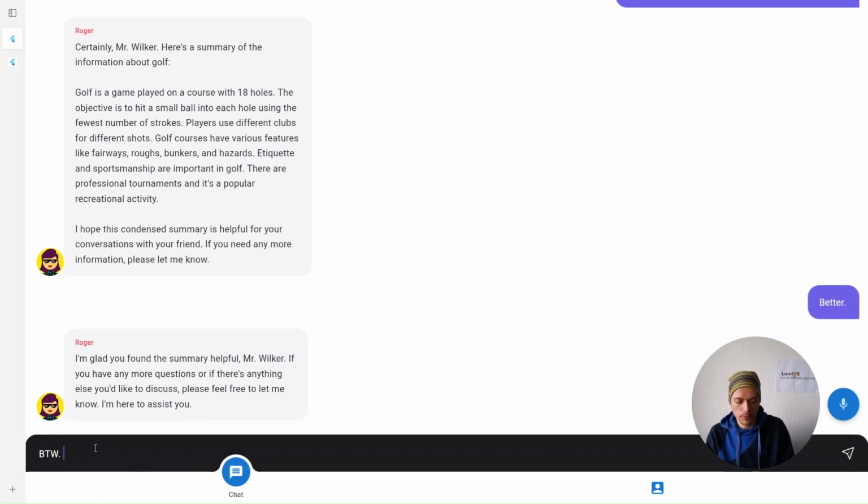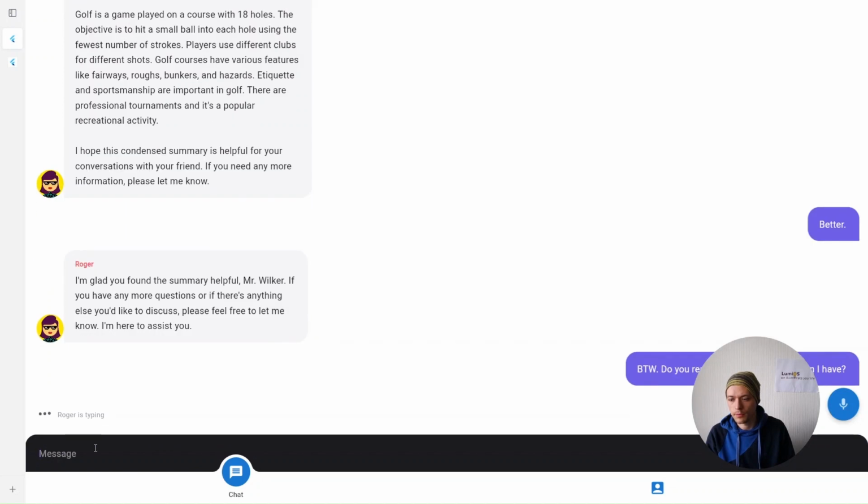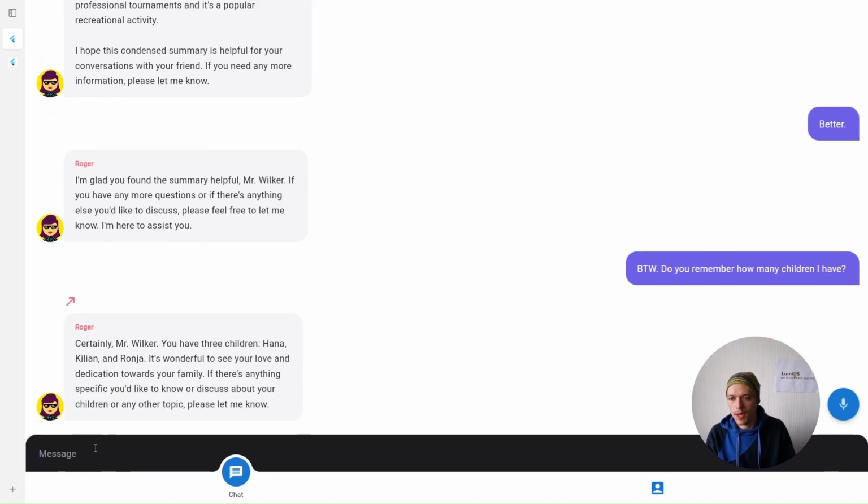Let's see if it remembers the amount of children that I have. Amazing! Even with so little information provided, it was still able to perfectly recall the names of my children, and the number, from its memory.